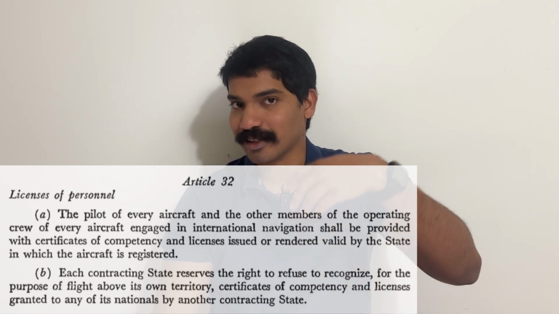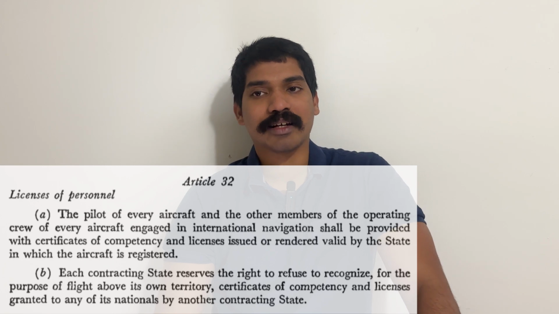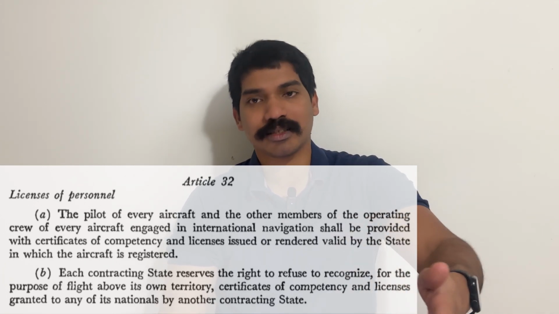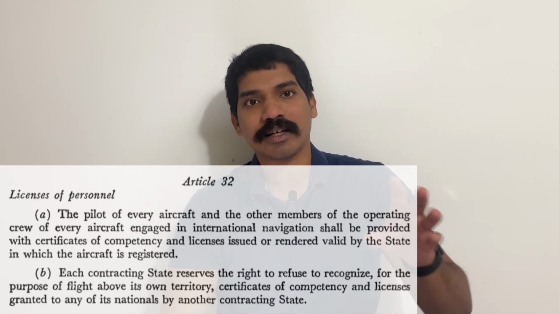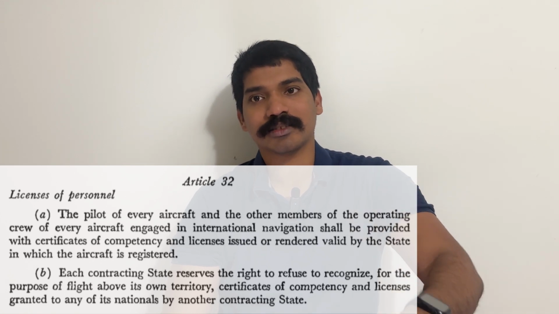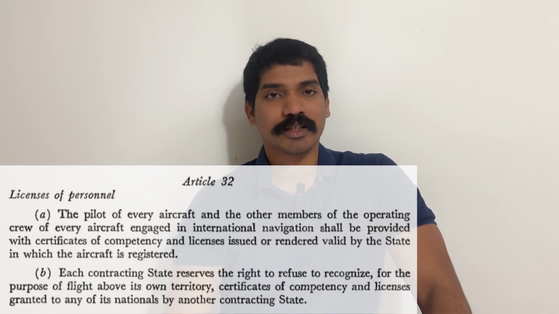This is something that actually happened, right? The student gets a Filipino commercial pilot license, and comes back to India. Now, India has the right to say that we won't accept the license and we won't convert it to an Indian license, right? So that's what they're saying.